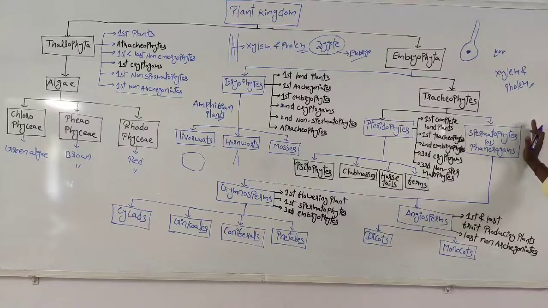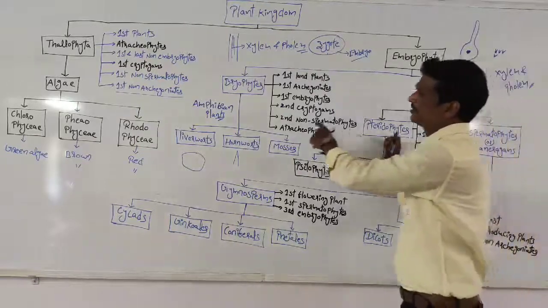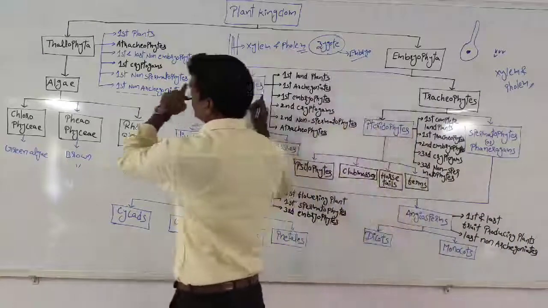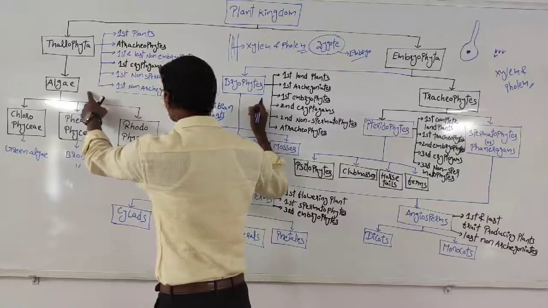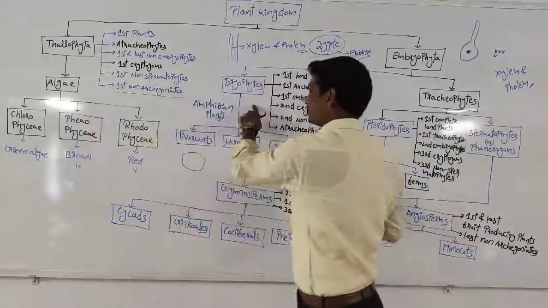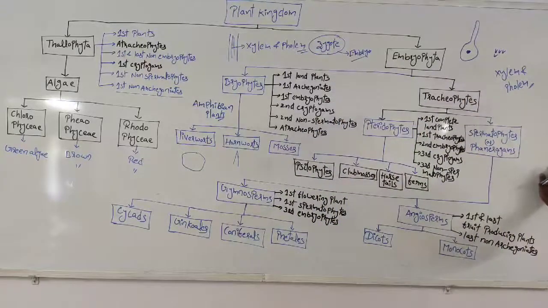Pteridophytes are the non-flowering plants. Remember, pteridophytes do not produce flowers. Bryophytes do not produce flowers. Algae do not produce flowers. Algae do not produce seeds. Bryophytes do not produce seeds. Pteridophytes also do not produce seeds. So the seed producing plants are only spermatophytes. That is the difference for spermatophytes.